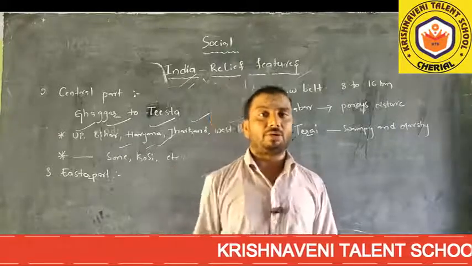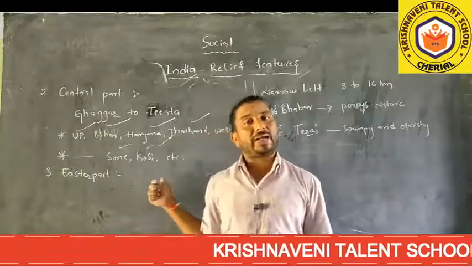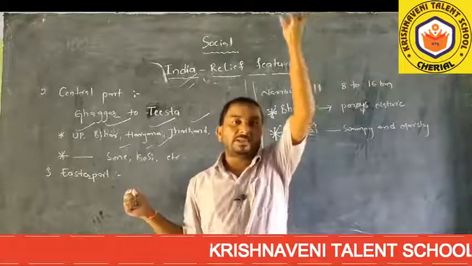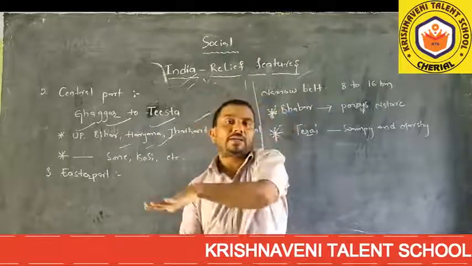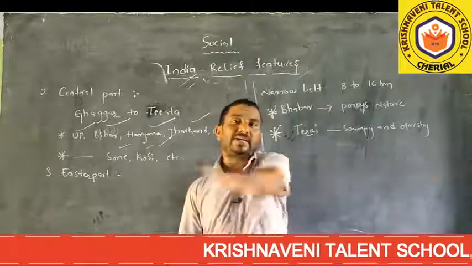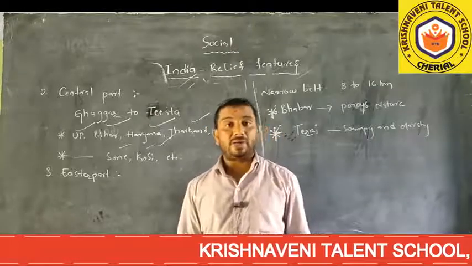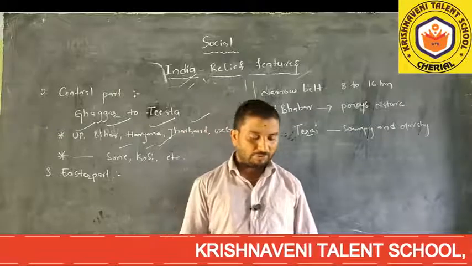How are the plains formed? These rivers bring sediment, alluvium and fertile soil and deposit it in the lowland, and that is why it is formed as a plain.